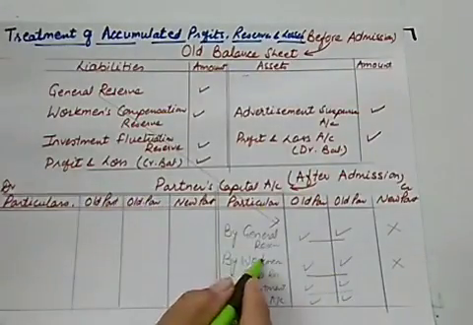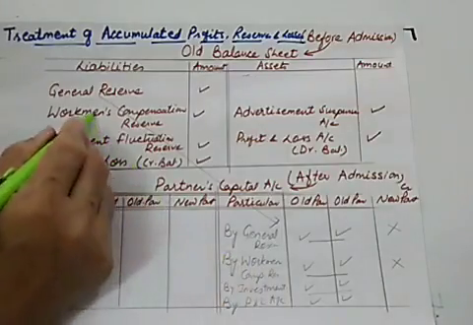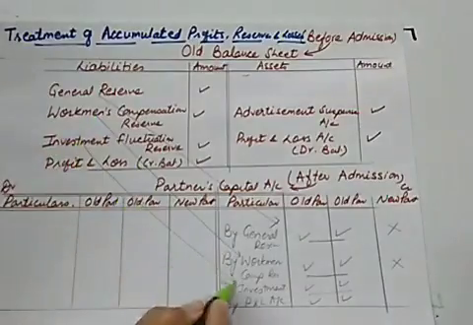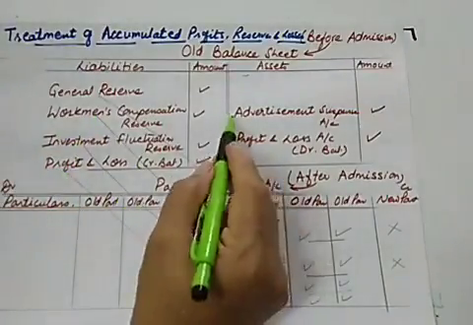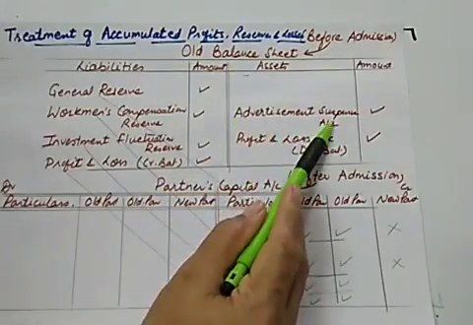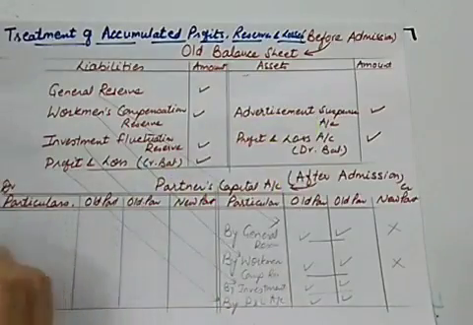So all these will be transferred on the credit side of partners' capital. But items given on the asset side, these are our fictitious assets. So these are to be transferred on the debit side of partners' capital.